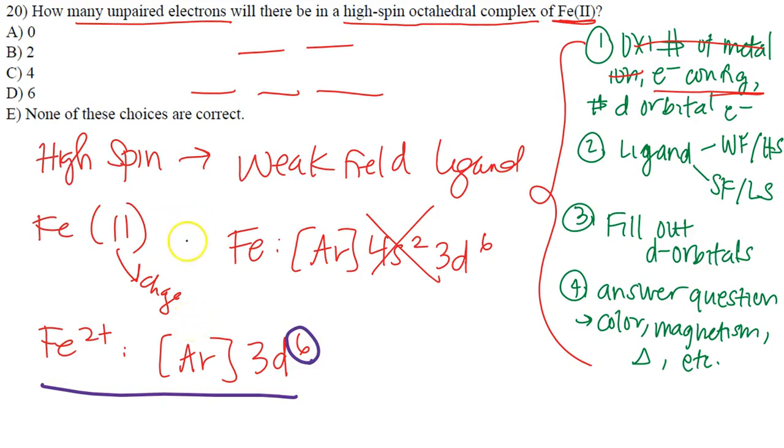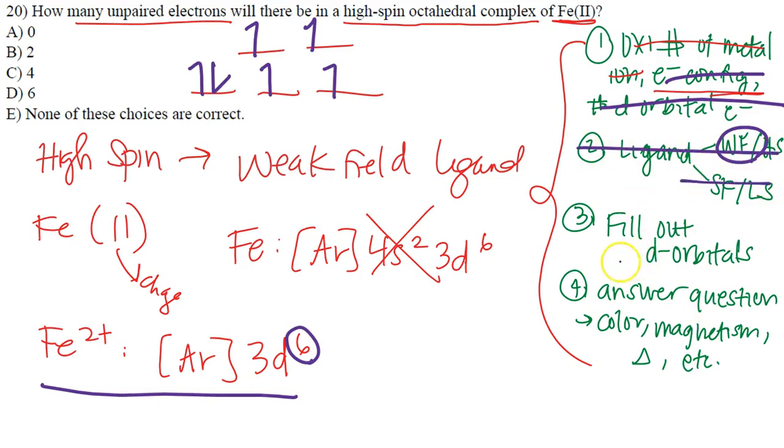They're telling us it's high spin. So that means we must fill up all these orbitals first before we pair them up. So we'll go 1, 2, 3, 4, 5, and 6. So where are we? We did our electron configuration. We got our number of d orbitals. We already know the ligand's weak field because that's given. So all we have to do is fill it out, which we just did, and then we just answer the question.